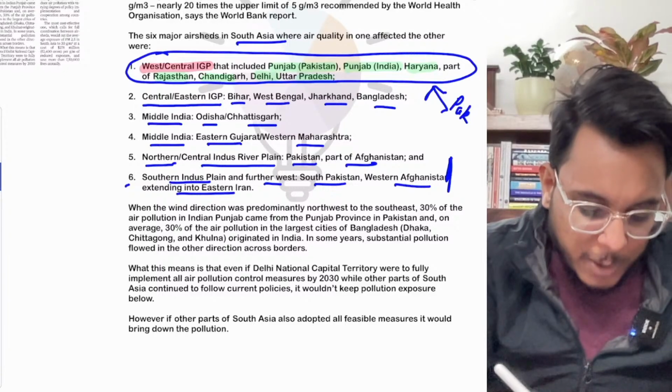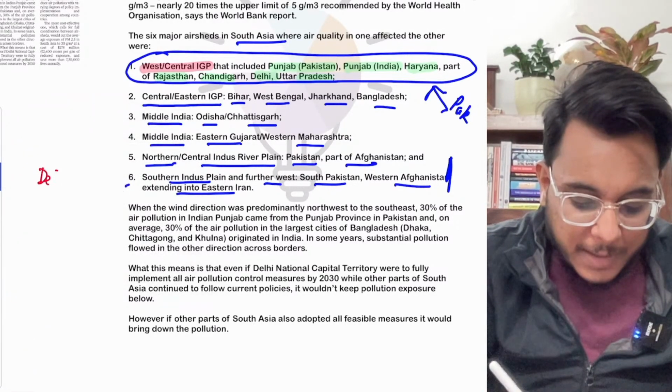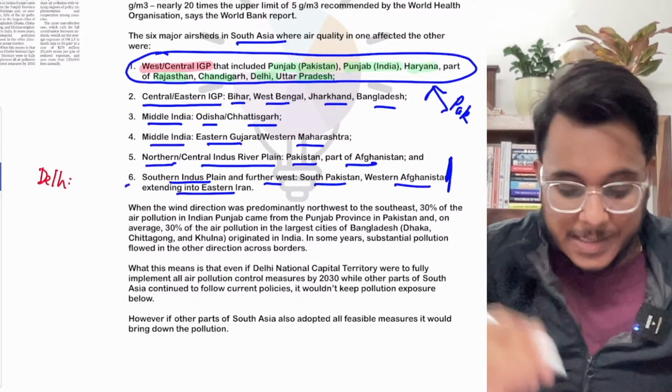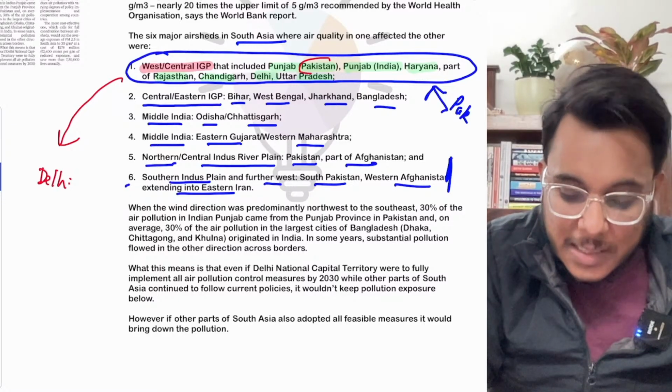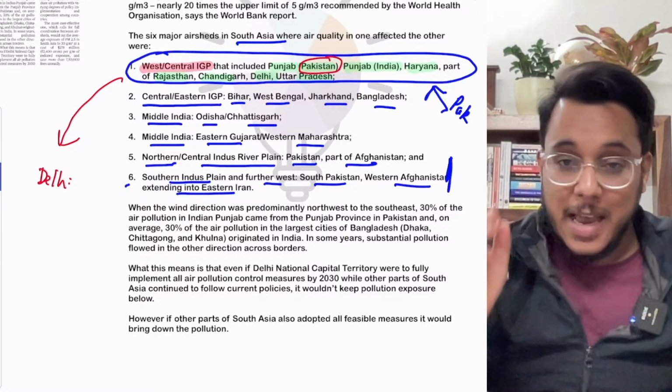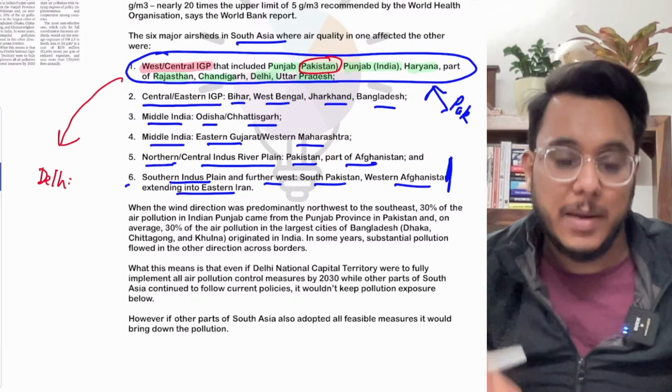Now understand, when we talk about pollution, pollution is particularly a very big problem around Delhi. Now Delhi is under the Western Central IGP airshed and here Pakistan is included, okay. So basically if Pakistan will not reduce the pollution, the impact will not be visible in India.